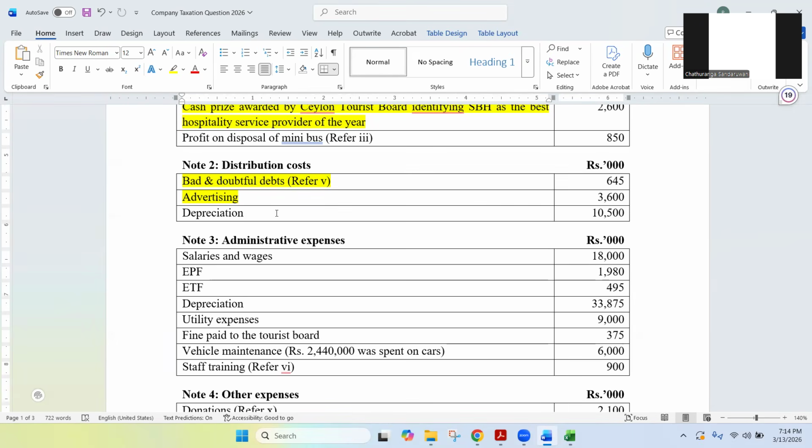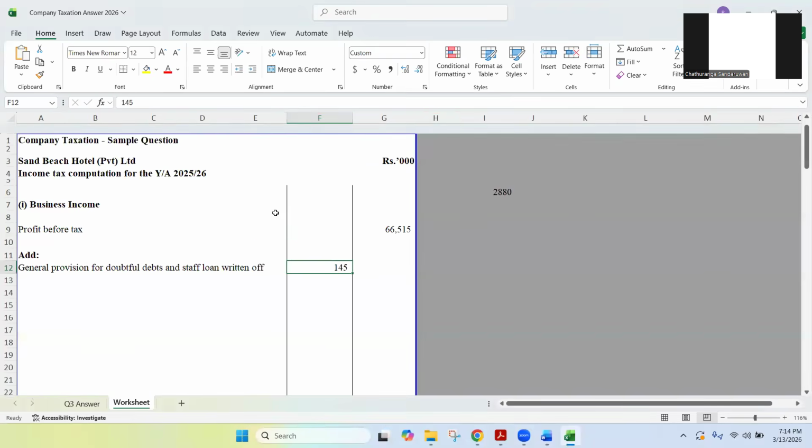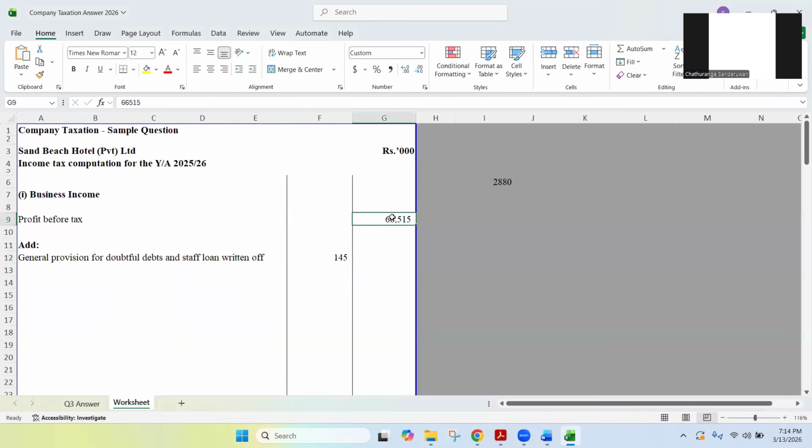So what is your first step? You need to add back. Now, depreciation has already been deducted from business income. Now we need to add back accounting depreciation. So I'm writing depreciation. What is the amount? Now my point: what is the total amount of depreciation I need to add back?